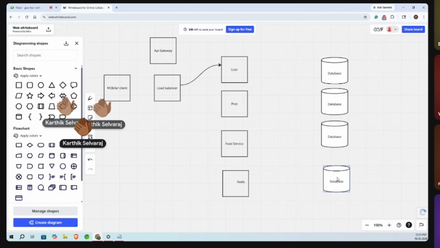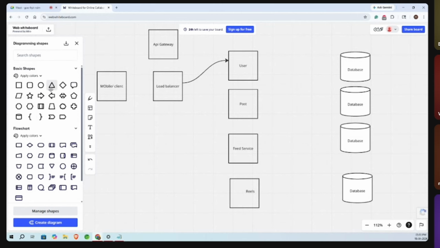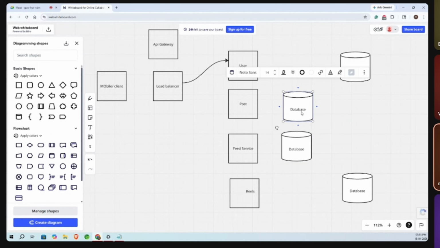What I understood is that you will have a caching layer in between the database and the services. Yes. What kind of caching can we go with? Any Redis-based caching.